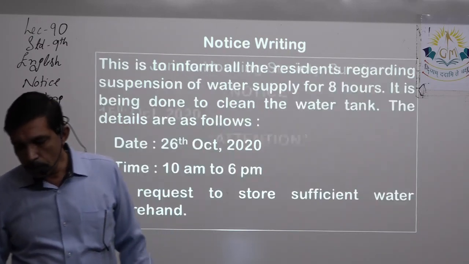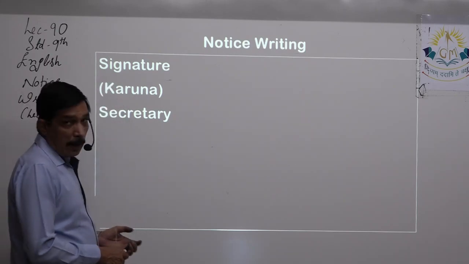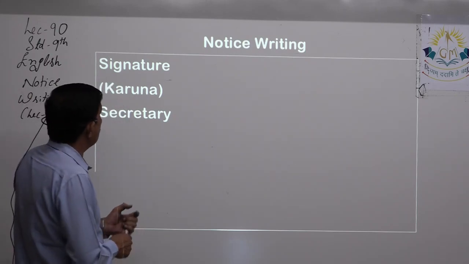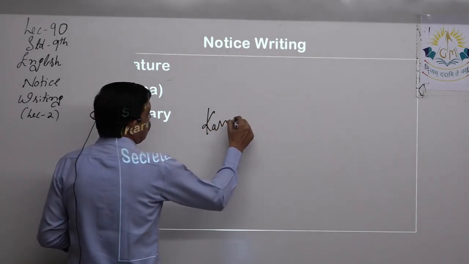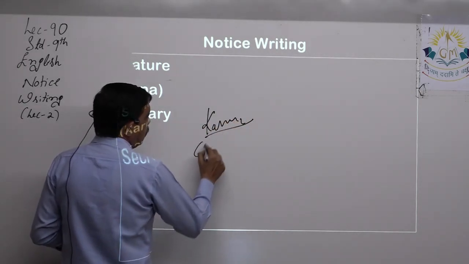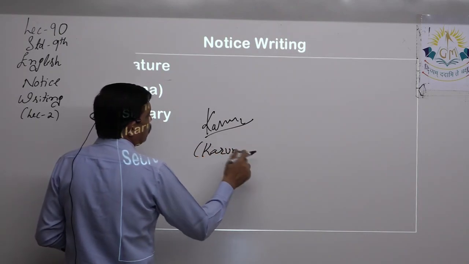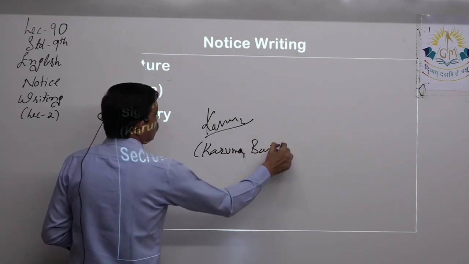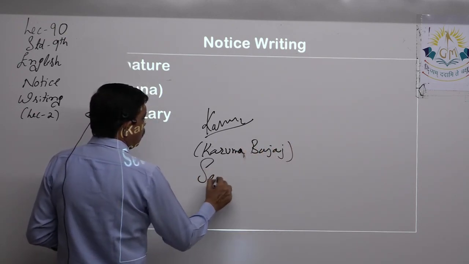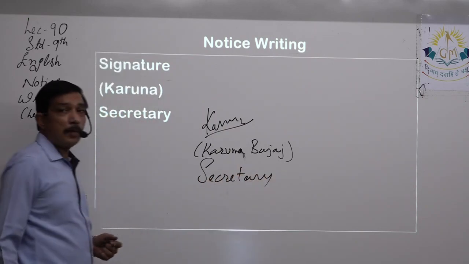Okay. At the end comes signature. As here it is Karuna, so just write Karuna. What is the surname? Bajaj. Then secretary, right?